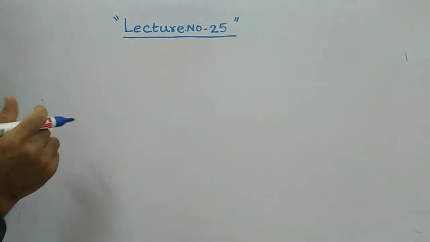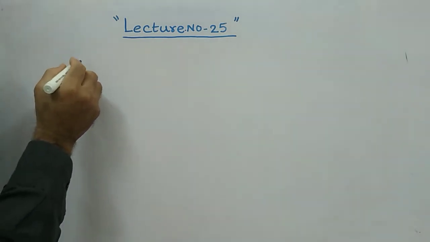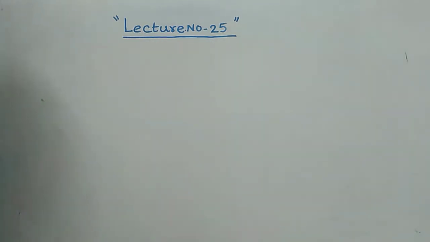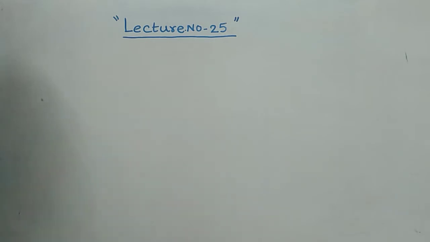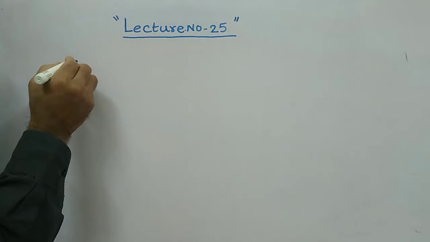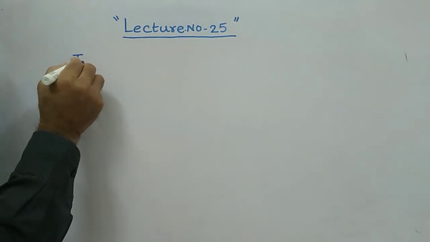By the way, this is our lecture number 25, in which let us see the impulse function. If you go back to our previous presentations, in lecture number 23, we discussed the unit step signal, and then we saw the ramp signal also, and the parabolic signal we subsequently saw in our previous presentation, that is presentation number 24. In today's lecture, that is lecture number 25, we see the impulse signal.